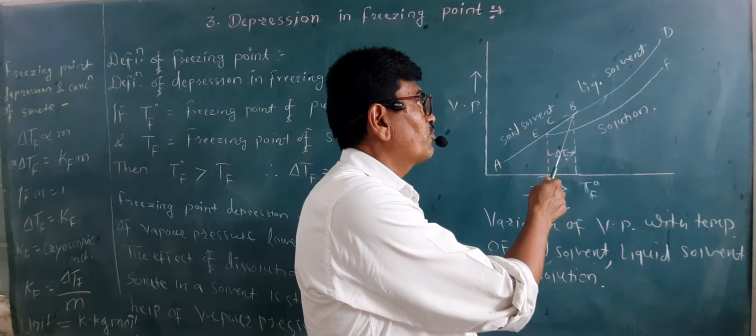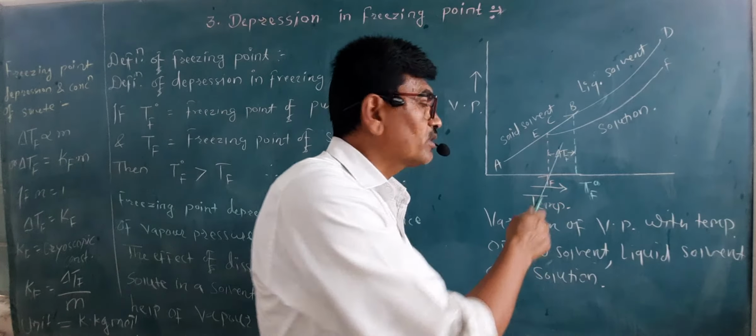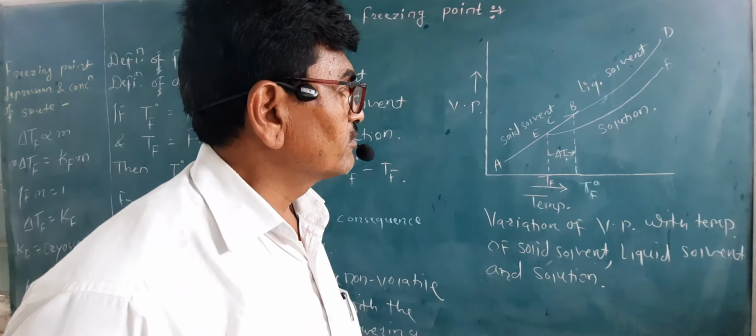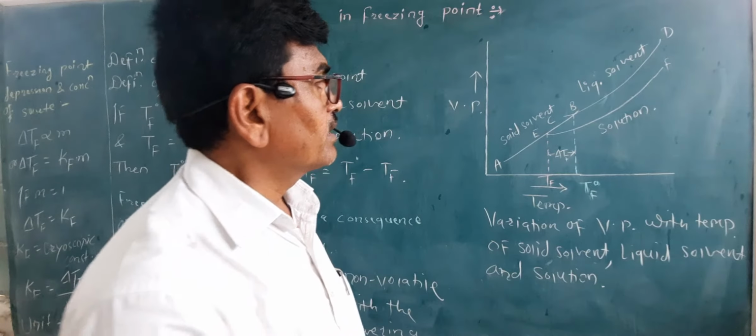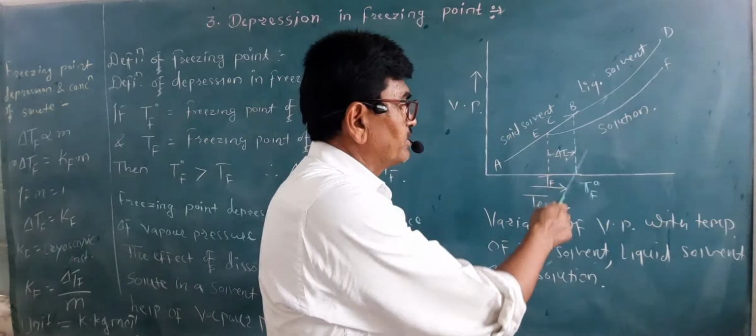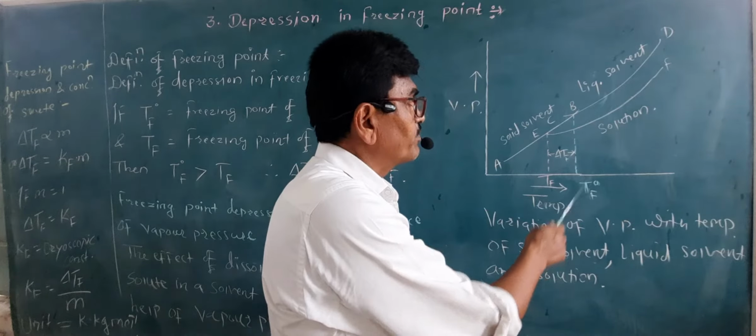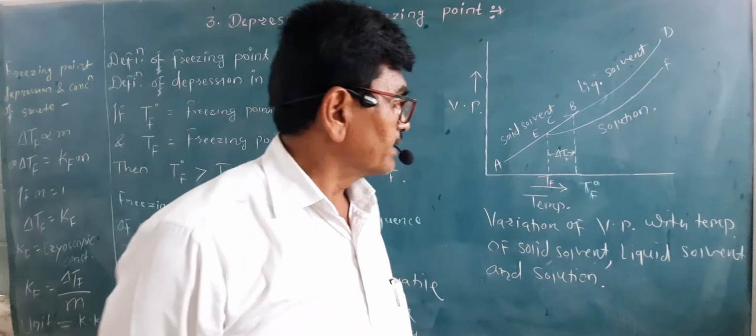So at this point B, where these two curves intersect with each other, at this temperature, this is nothing but the freezing point of this solvent. Correct?